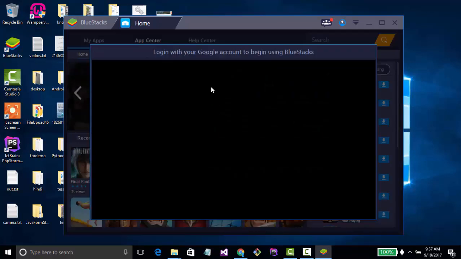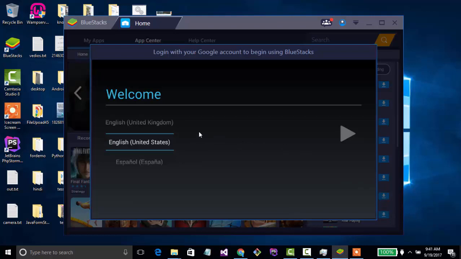Now here you need to log in with your Google account. Wait until the window loads. Now the window comes, so click on next here.